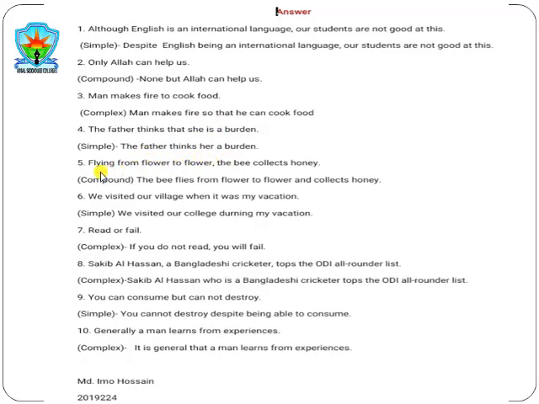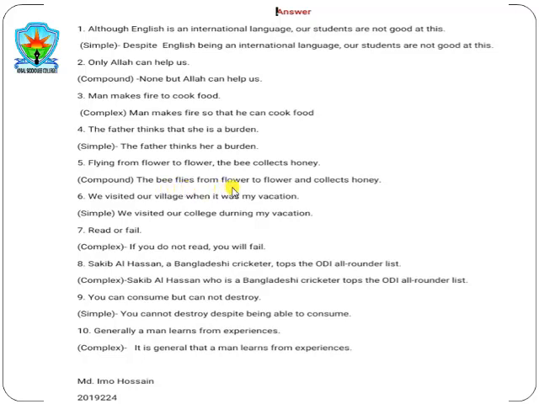Question number 5. Flying from flower to flower, the bee collects honey. So the bee flies from flower to flower. The subject of the sentence is bee, and we make the subject the bee. And flying, if we make a verb from flying, ing is to be omitted, and it is the bee fly, but the bee is a third person singular number, and so fly is made flies.